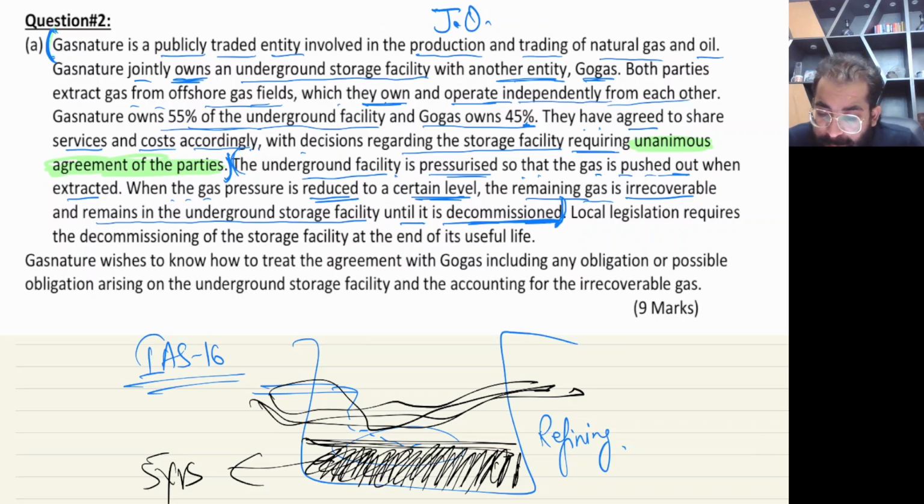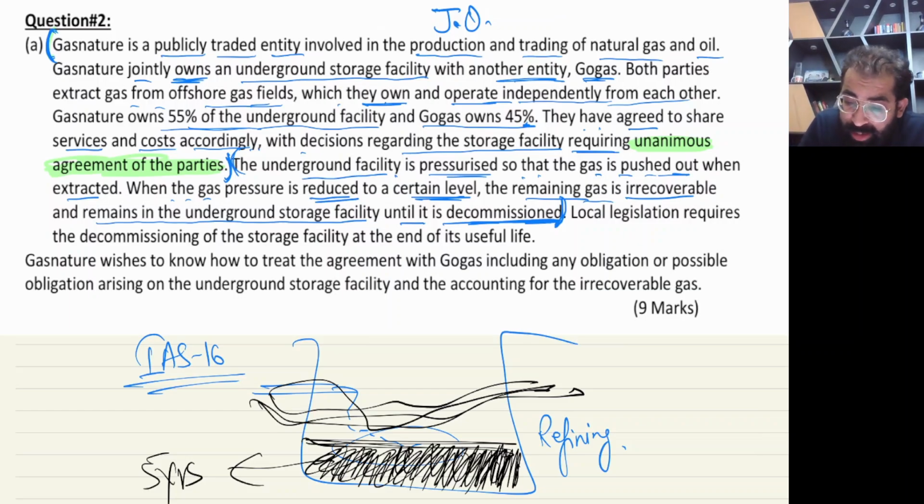But this is the minimum level of gas which we have to maintain in this storage facility. Now I agree that for such oil companies, gas is an inventory, and IAS 2 is applied.